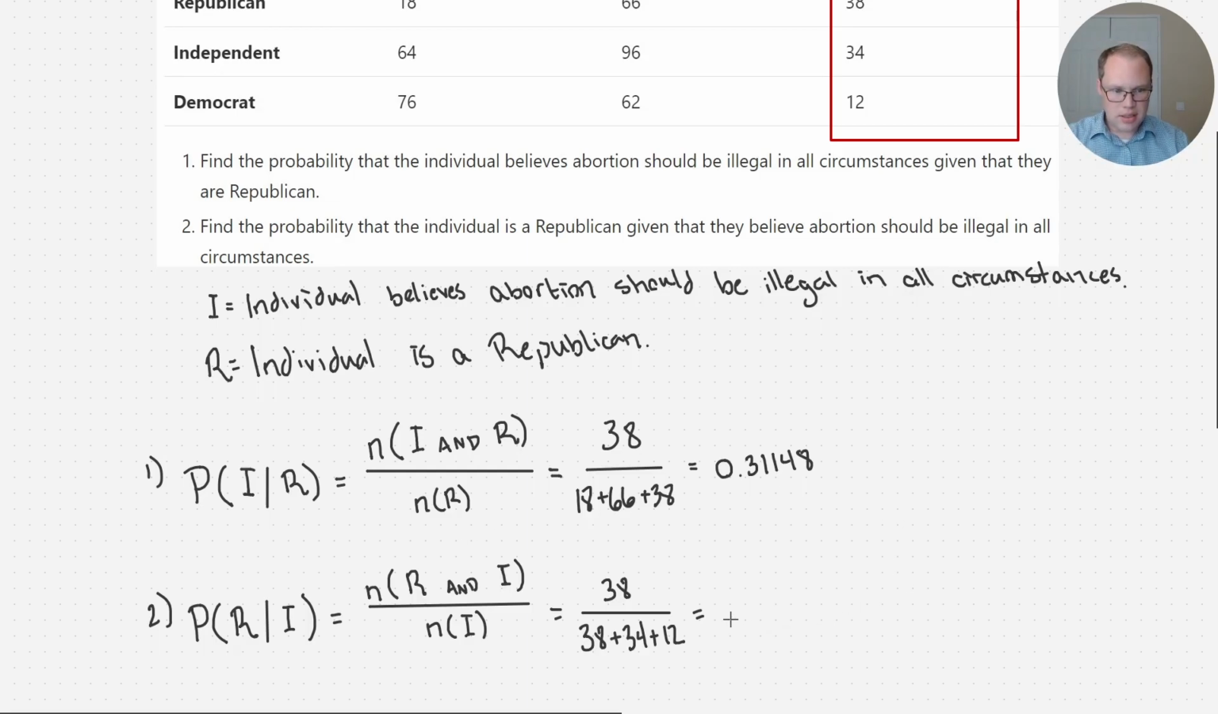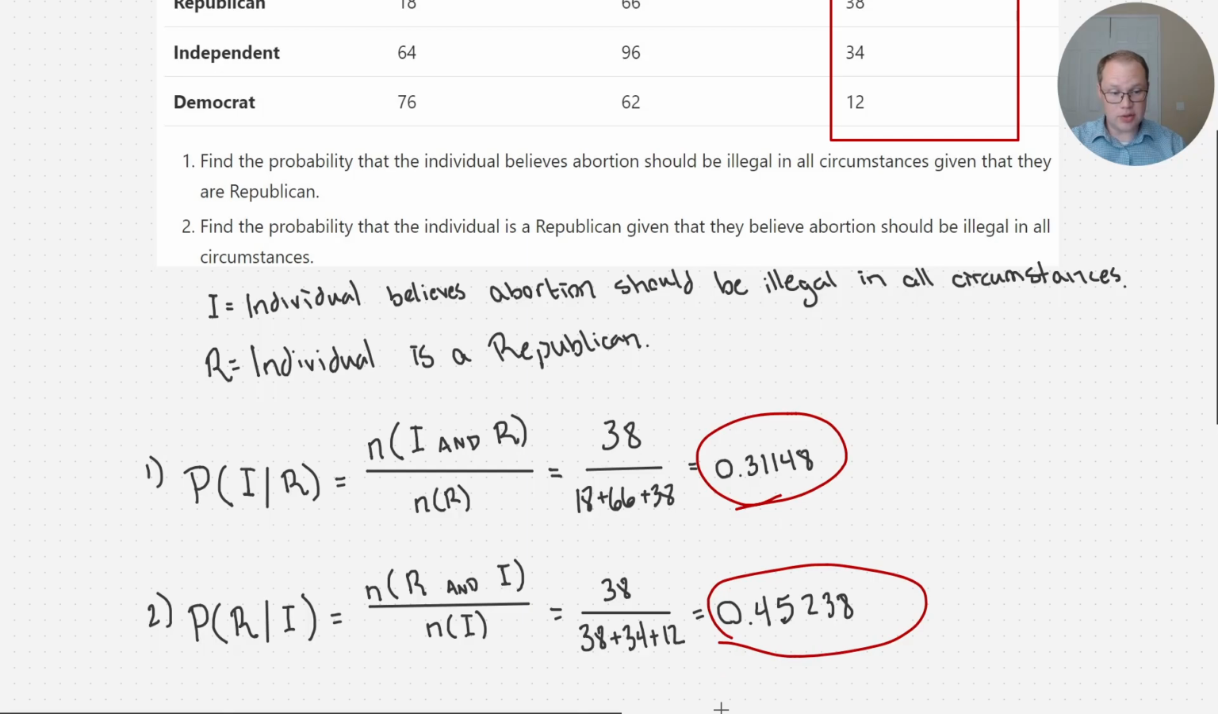And I get 0.45238. Okay? So about 45% of those who believe that abortion should be illegal in all circumstances are Republicans, according to this table, among these people that were surveyed. Okay? So, again, I really want to emphasize that these two are not the same. You got to pay close attention to the order your events come in. Okay? We got different probabilities here when we did the calculation, so we need to be careful of that.